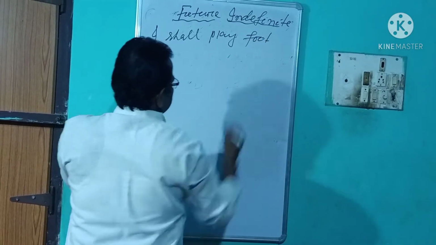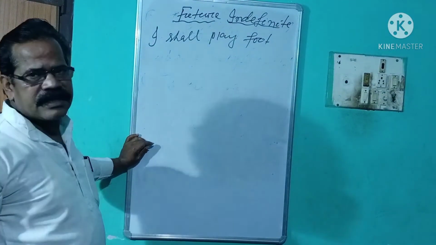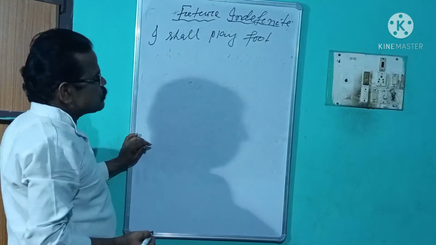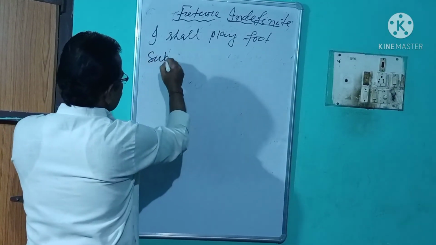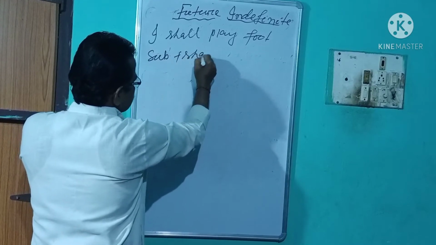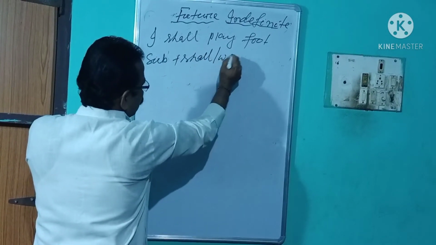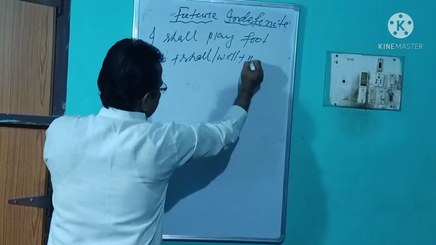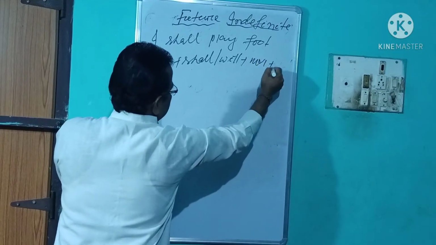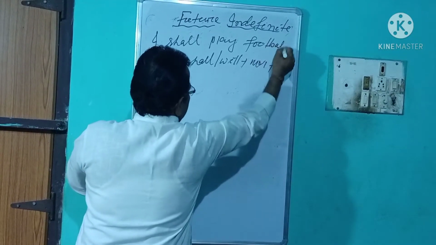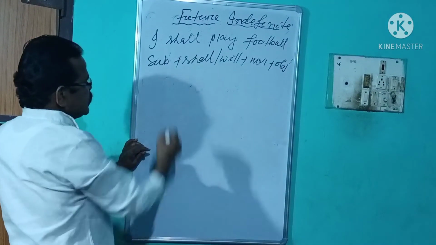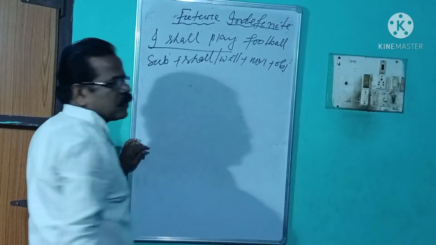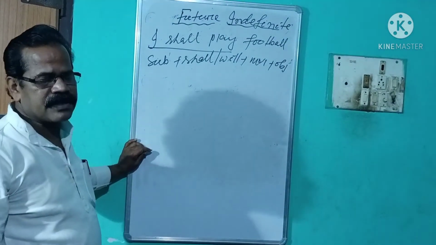First, let us explain its structure. Its structure is subject plus shall or will plus main verb 1 plus object. This is the affirmative format.